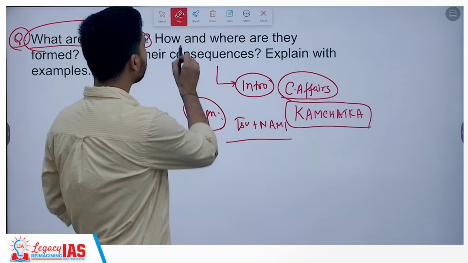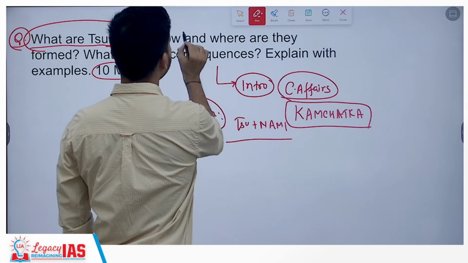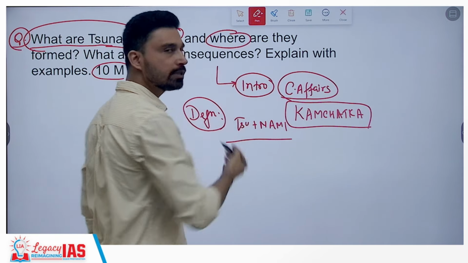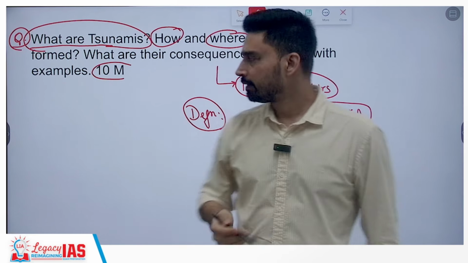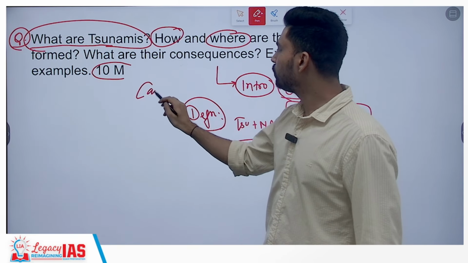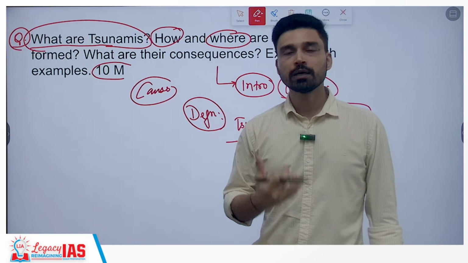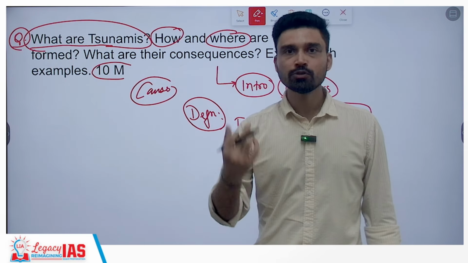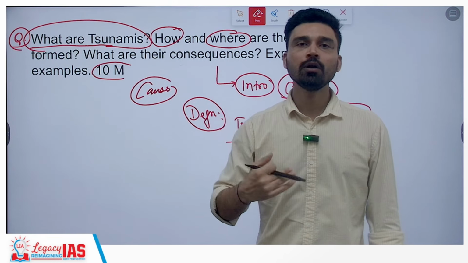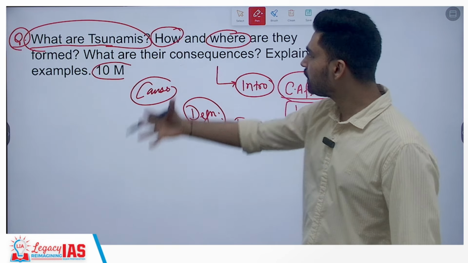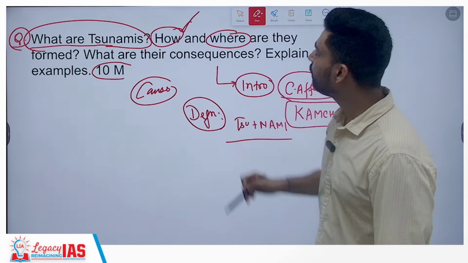The second part is again two things: how and where do they form. For the how part, you have to simply state the reasons behind it, that means the causes of tsunami. We know that there are four or five major causes, such as occurrence of earthquakes in the ocean, volcanic eruptions, landslides, ice fall, and meteoritic impact. All these factors can contribute to the development of a tsunami.